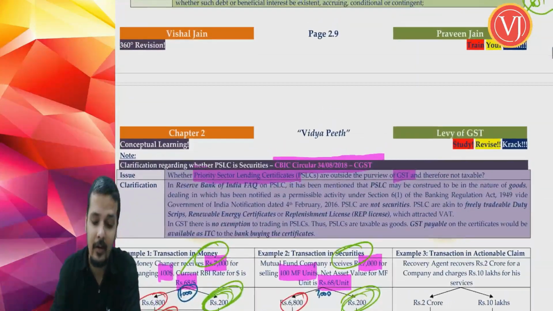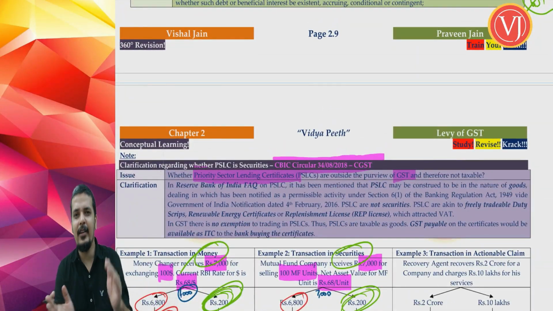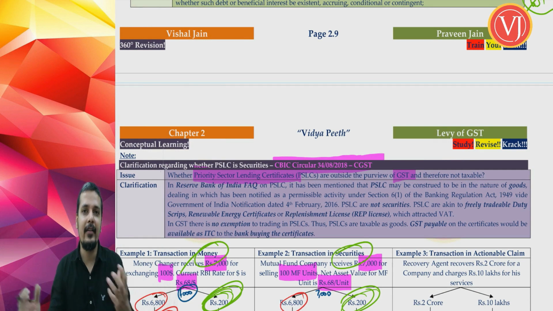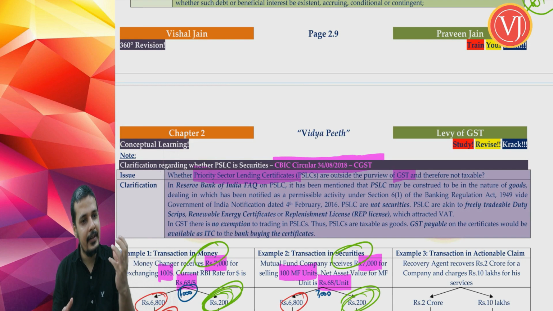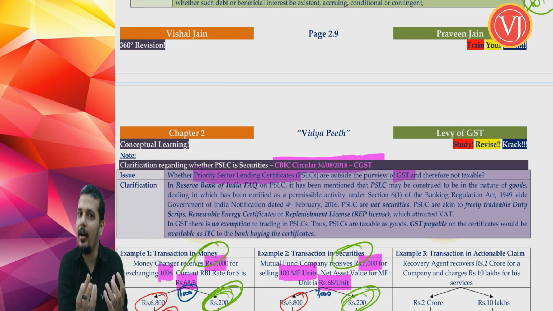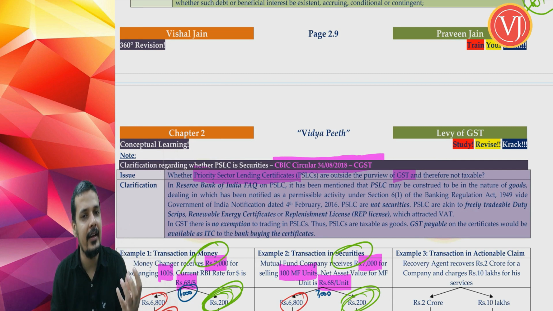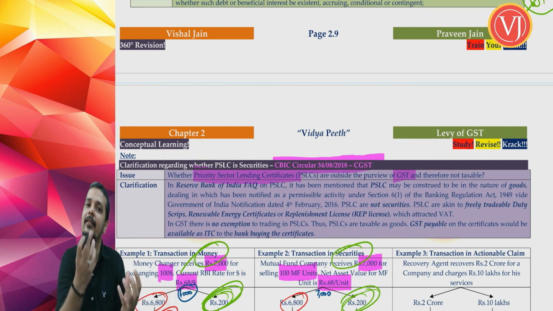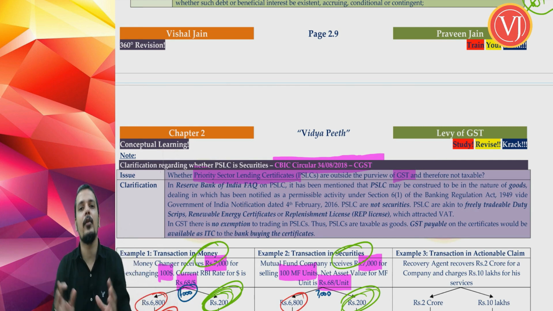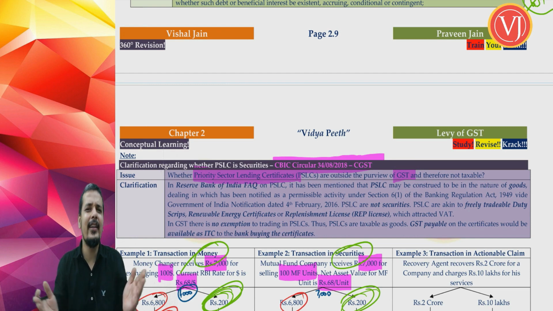So that was the point clarified by the circular. I said that this is one of the first circulars we have seen where the length is very short, but it has huge understanding in terms of linking. If it is security, it is not goods, not services, no GST. Now that we have proved that priority sector lending certificate is not security, it is goods because it is movable. Therefore, you have GST.